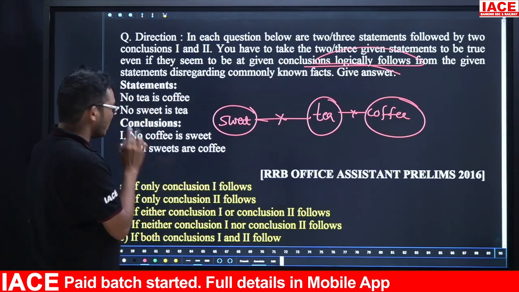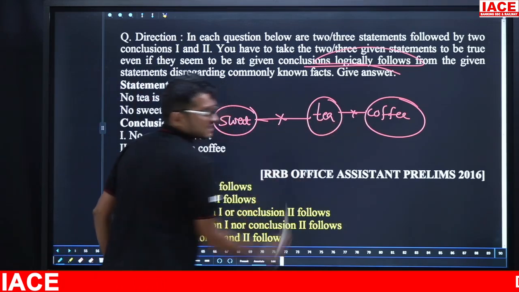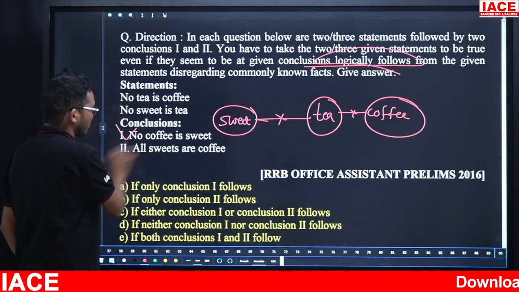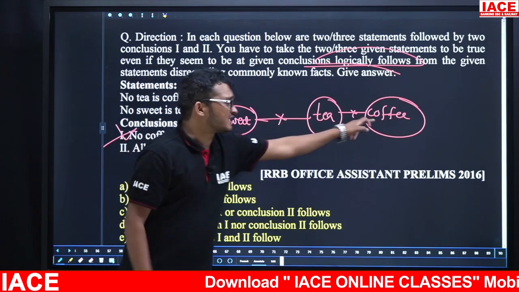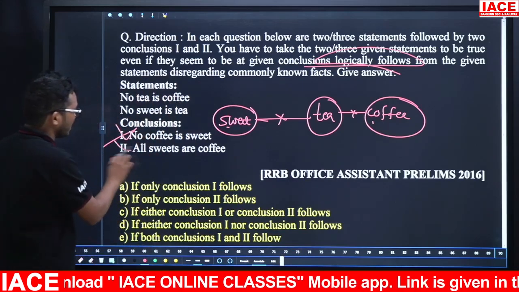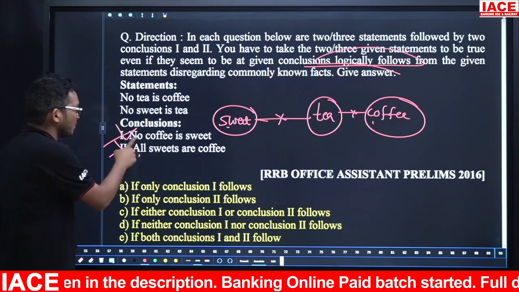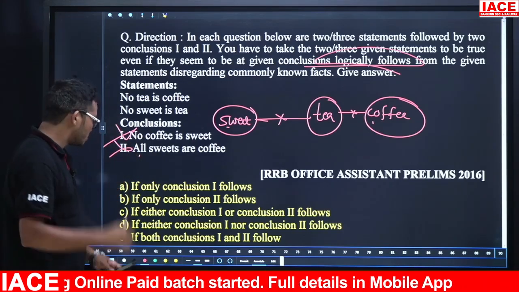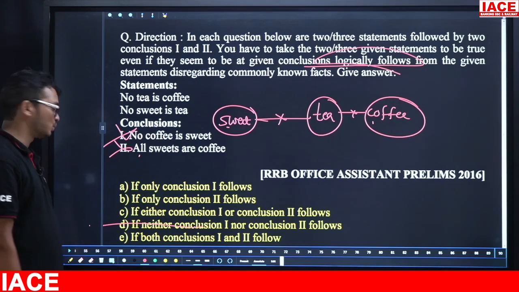Take the first conclusion: No coffee is a sweet. Here the coffee and sweet relation, we can't say. So the first one is wrong. Next, all sweets are coffee. Sweet and coffee relation, we can't say. This one is also wrong. Friends, don't take the answer as either or. Why? For all or no conditions, there is no chance to get either or. So both are wrong. The answer is option D, neither one nor two.